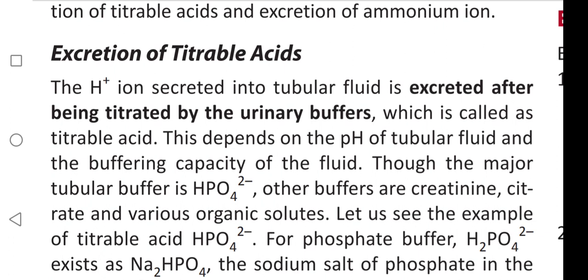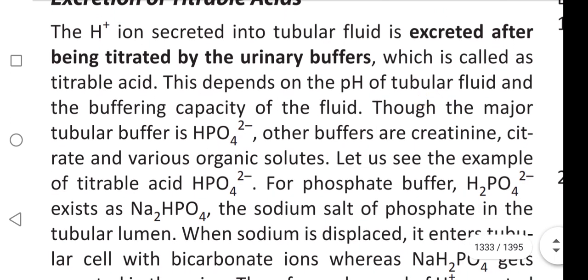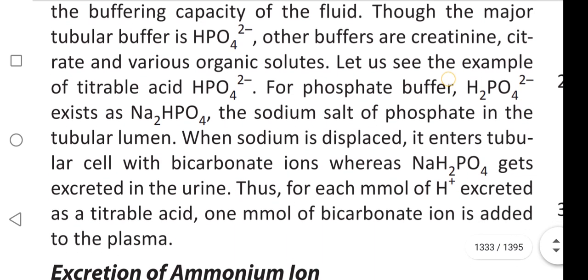Let us see the example of titrable acid. HPO4 2 minus. For phosphate buffer, HPO4 2 minus exists as Na2HPO4, the sodium salt of phosphate in the tubular lumen.